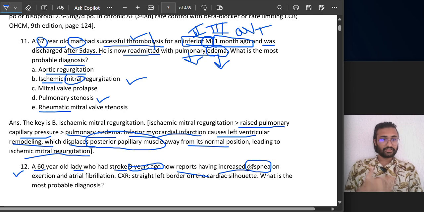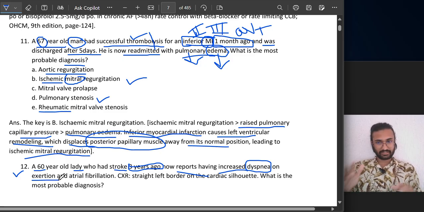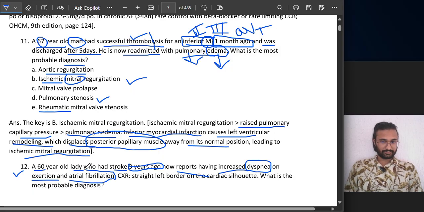Dyspnea is being unable to breathe properly, painful breathing on exertion. Whenever she is walking or doing any exercise which would cause your body to exert, she suffers from dyspnea, shortness of breath, and atrial fibrillation.